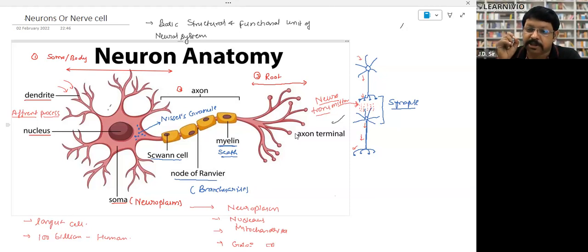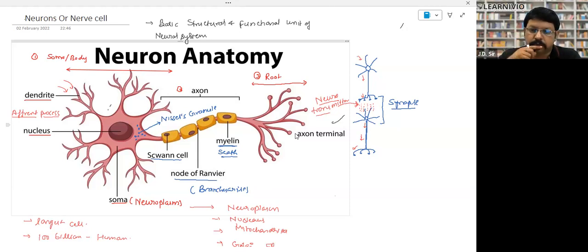Myelin increases the speed of information approximately 200 times. If a neuron is myelinated, the speed of information will be more, so it will be faster. Basically, the myelinated neurons will be in the brain area, right? Non-myelinated neurons means those which do not have a myelin sheath or myelin covering. There, the rate of information, meaning the flow or speed of information, will be less. So, what is the function of myelin? To increase the rate of information. Got it? That is the function of myelin.